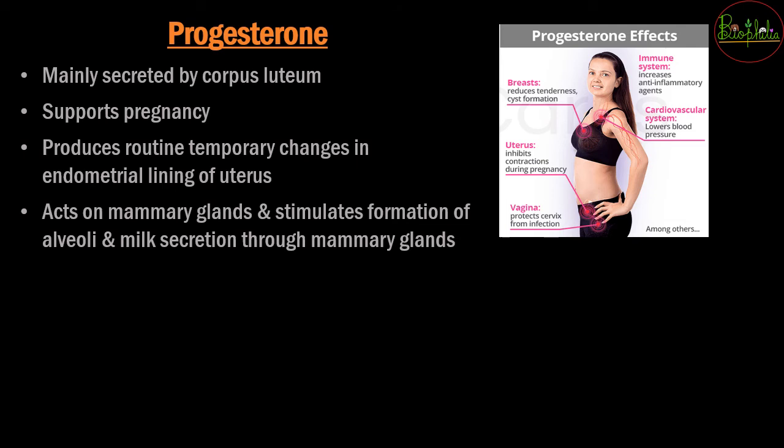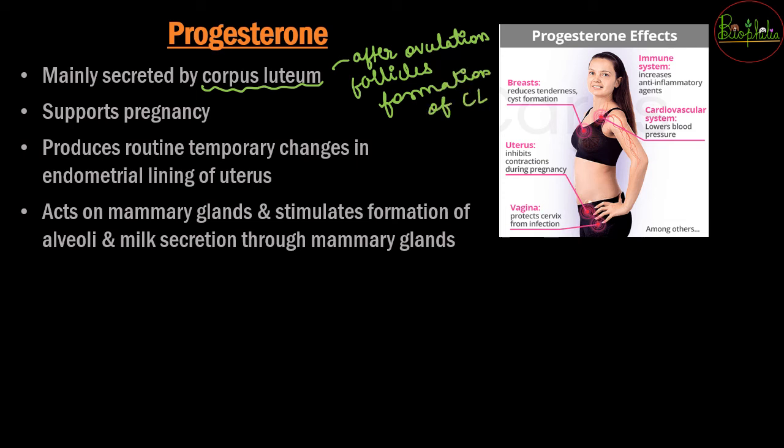Now about progesterone, which is secreted by the corpus luteum. Once there is ovulation, after ovulation, the follicles degenerate, and during that time, when the follicles are undergoing changes, the corpus luteum is formed. And once the corpus luteum has been completed, a hormone starts to be released, that is progesterone. And once progesterone is secreted, it supports pregnancy.